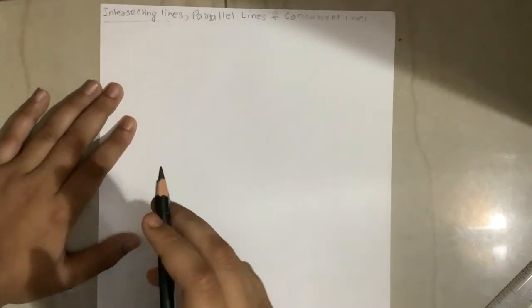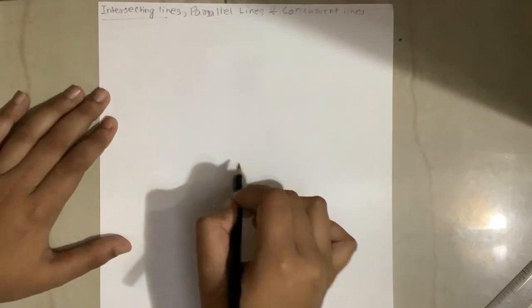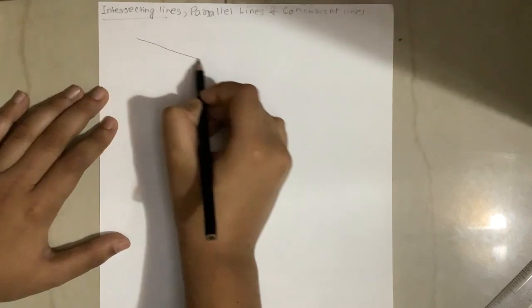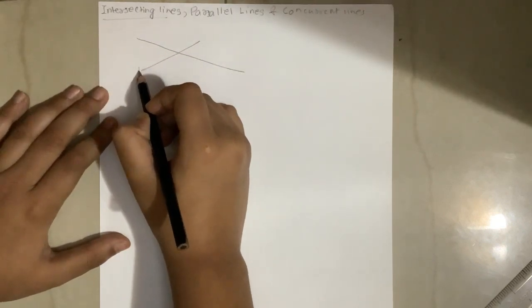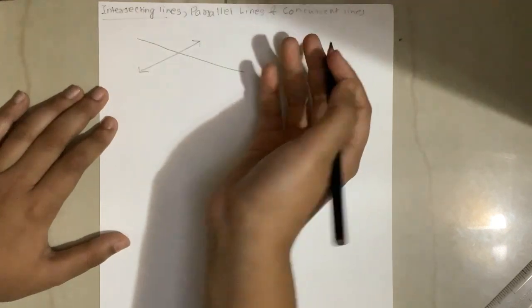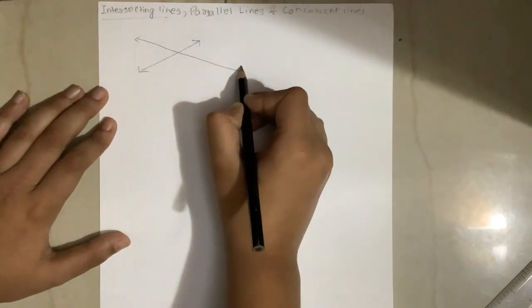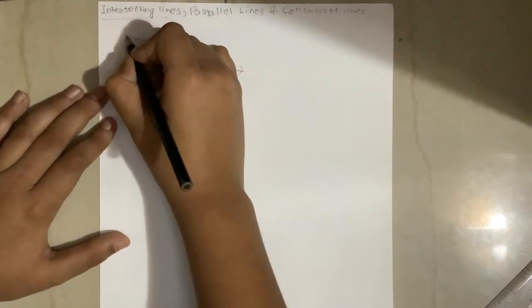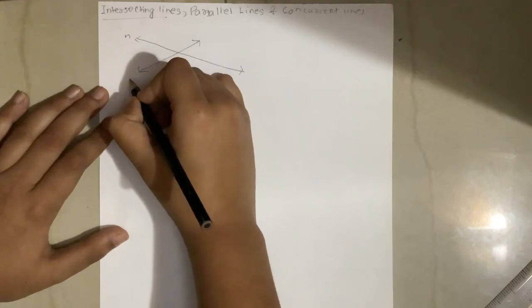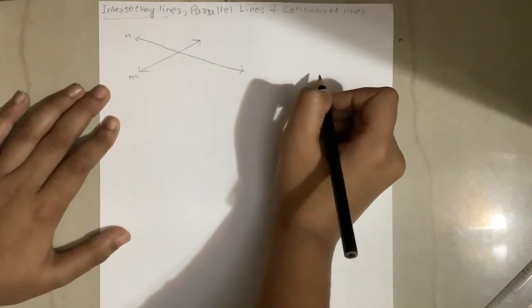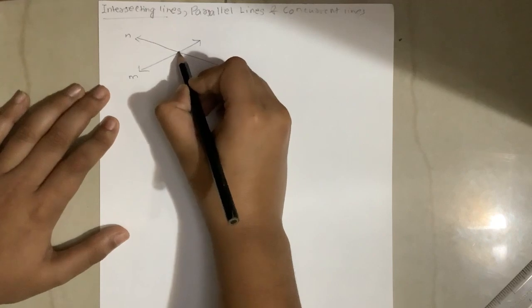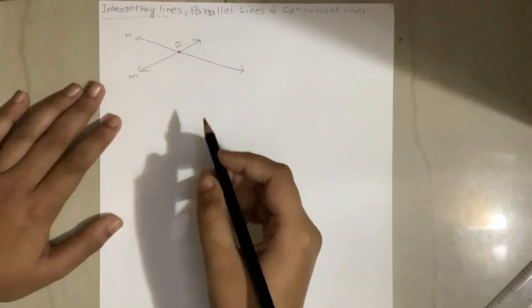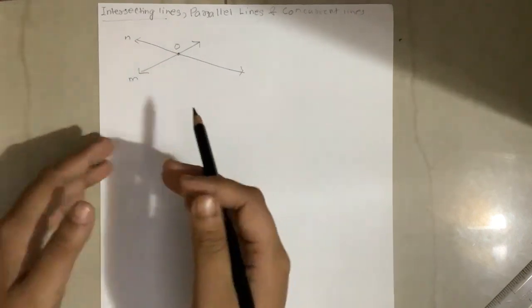Now, suppose there are two lines lying in a plane, like this. And since we're calling it a line, which is a straight line, we have to add arrows. Let's also name the lines. This is line N and this is line M. And this is a point which is named O. Now, you may be wondering what intersecting is.